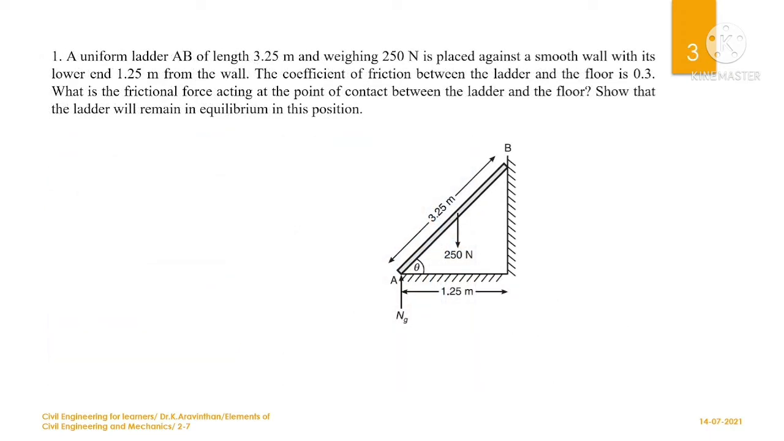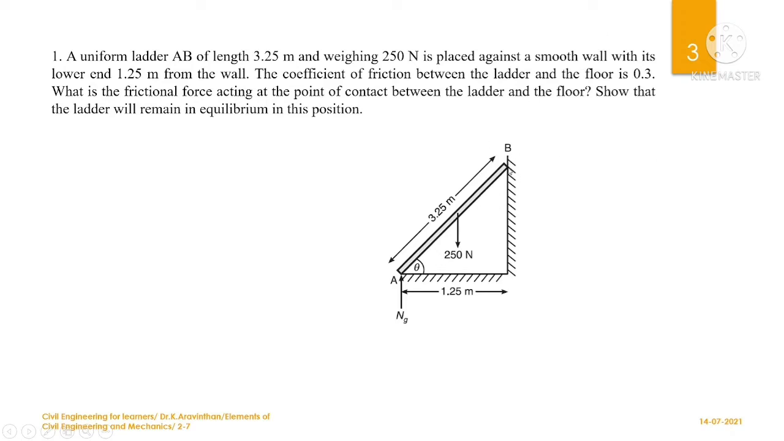Okay, now let us take a problem. A uniform ladder AB of length 3.25 meter, and a weight of 250 Newton is placed against a smooth wall. This is the weight of 250 Newton placed on the ladder, and it is indicated that the wall is smooth. If the term smooth is indicated, then you should assume that the friction is zero here.